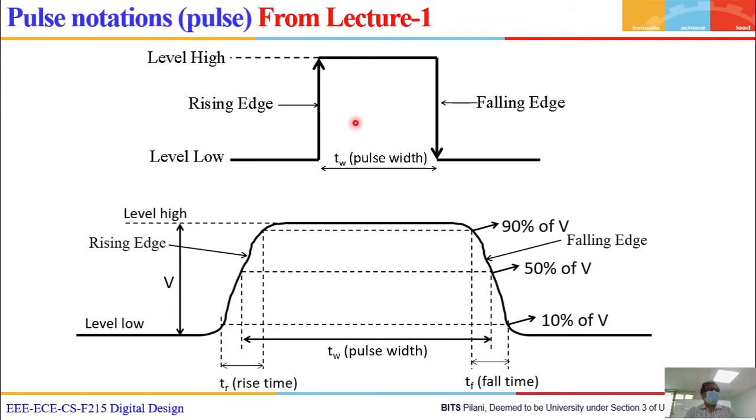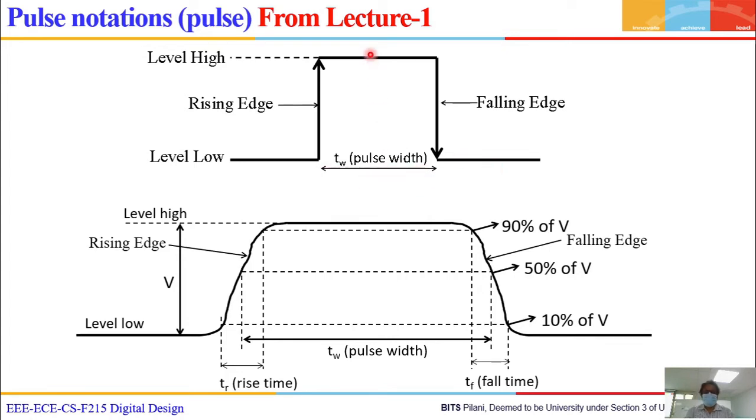This is the ideal one. Ideal means this is something we say it should be. But it is not possible practically to produce this type of clock. Always you will have some tapering on this side and this side in the clock. But still it is called the rising edge, this is called the falling edge, this is called the level, and this is your pulse width.